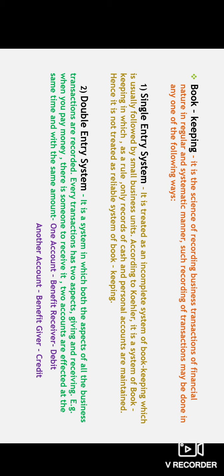Next is double entry system. From the name you can see, double means two. For every debit, there will be a credit. So it is a system in which both the aspects of all the business transactions are recorded. Every transaction has two aspects, giving and receiving. For example, when you pay money, there is someone to receive it. Two accounts are affected at the same time and for the same amount. One account will be the benefit receiver, that is debit. Another account will be the benefit giver, that is credit. So this is how double entry system is followed.